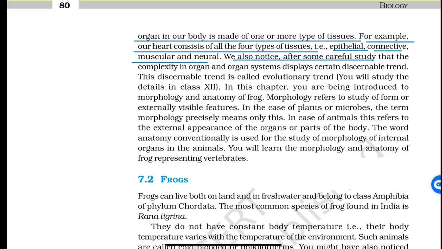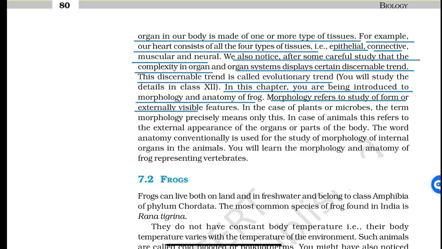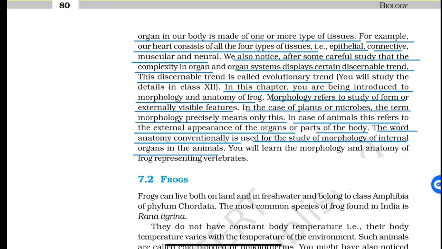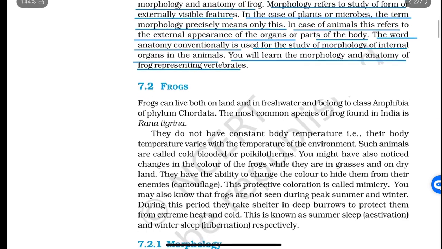We also notice after some careful study that complexity in organ and organ system displays a certain discernible trend. This discernible trend is called evolutionary trend. In this chapter, you are being introduced to the morphology and anatomy of frog. Morphology refers to the study of form or externally visible features. In the case of plants and of microbes, the term morphology precisely means only this. In the case of animals, this refers to the external appearance of organs or parts of the body. The word anatomy conventionally is used for the study of morphology of internal organs in animals. You will learn the morphology and anatomy of frog, representing vertebrates.